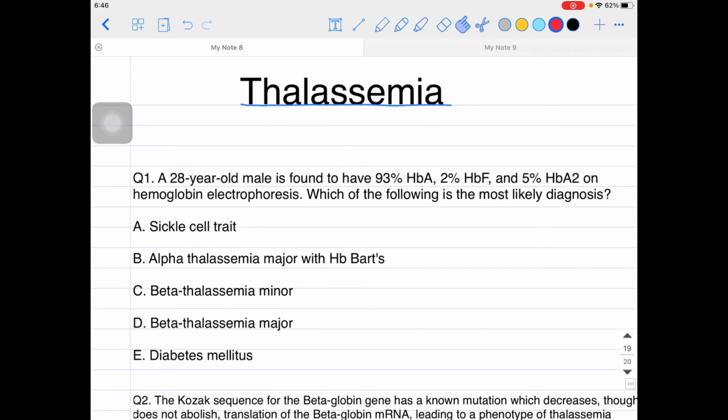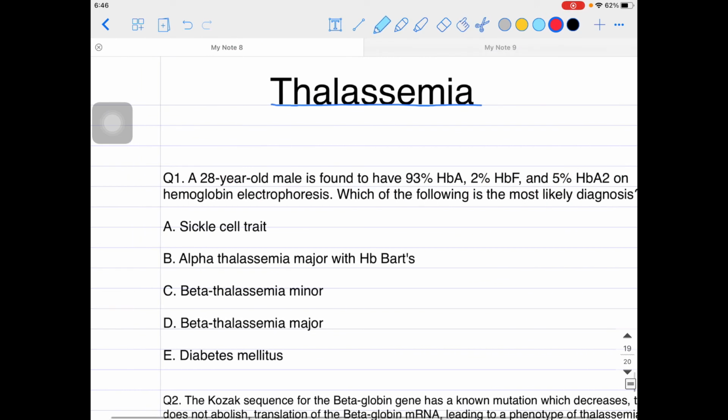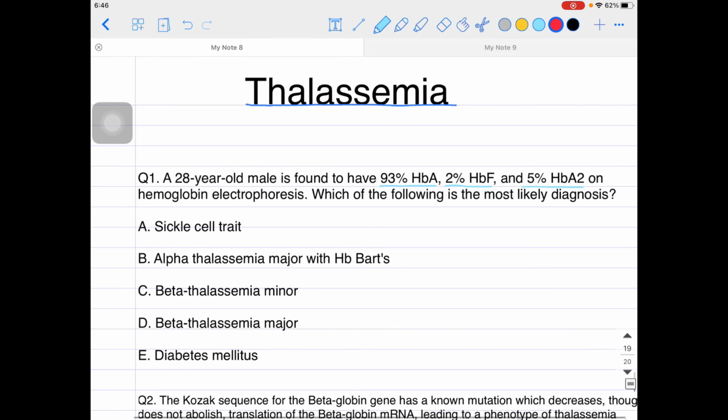A 28-year-old male is found to have 93% HbA, 2% HbF and 5% HbA2. If you remember, I told you that HbA levels were around 95 to 97%. Then HbF was less than 1% normally, and HbA2 was 2 to 3.5%. Here you can see the HbA2 level is high.